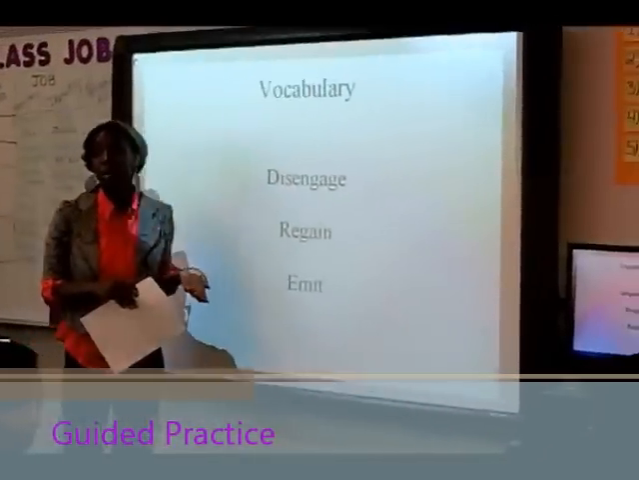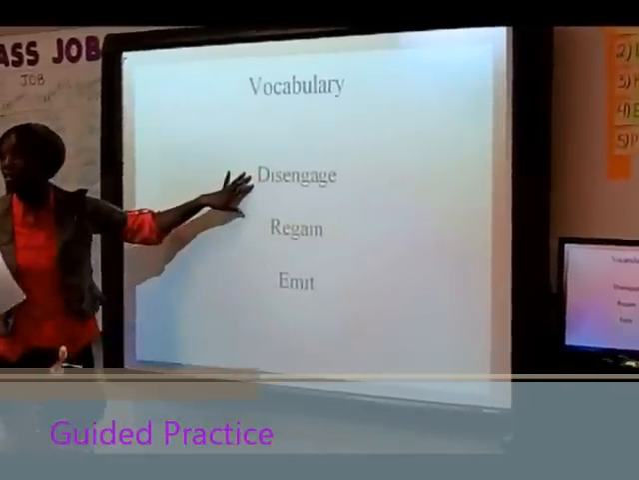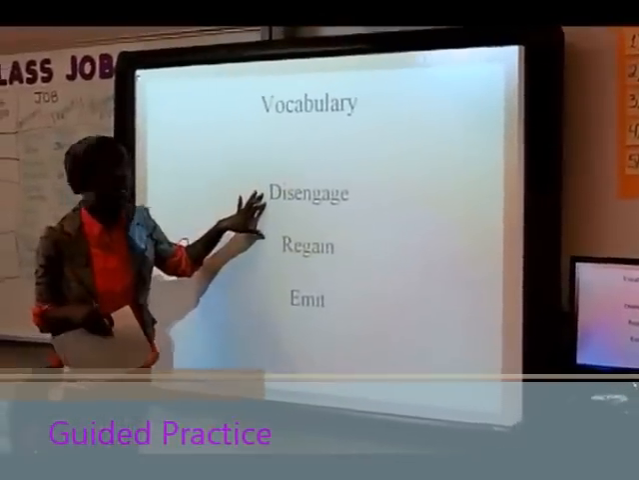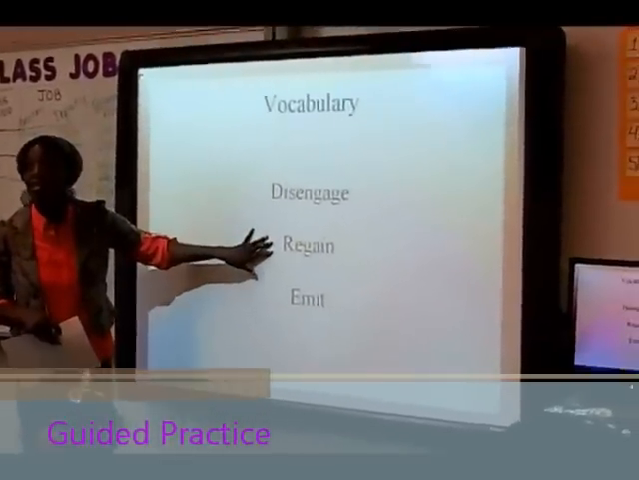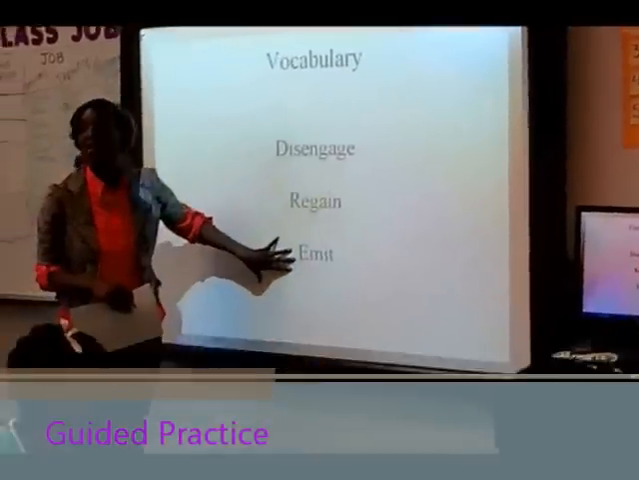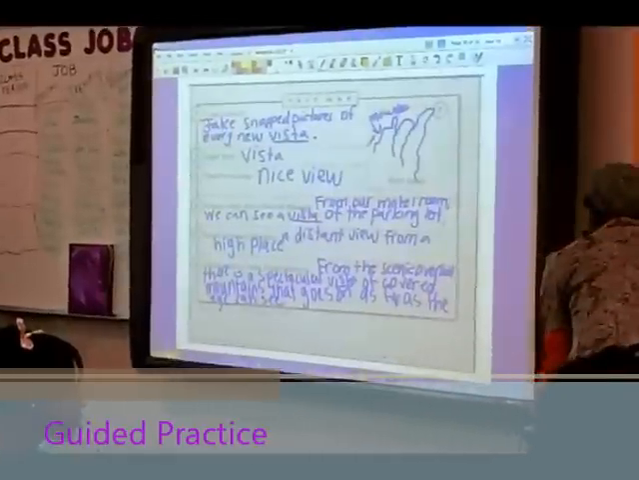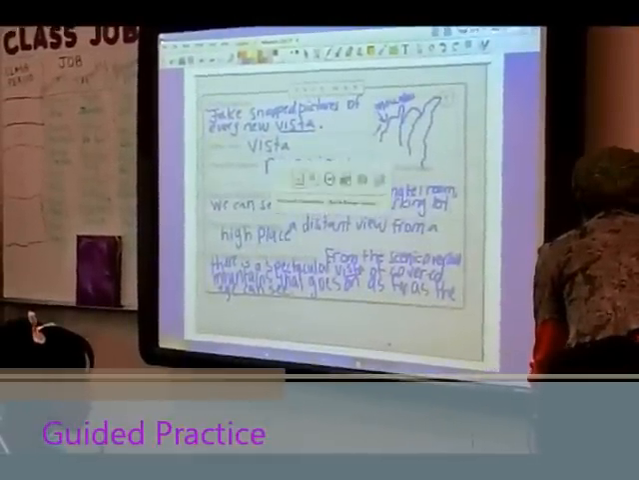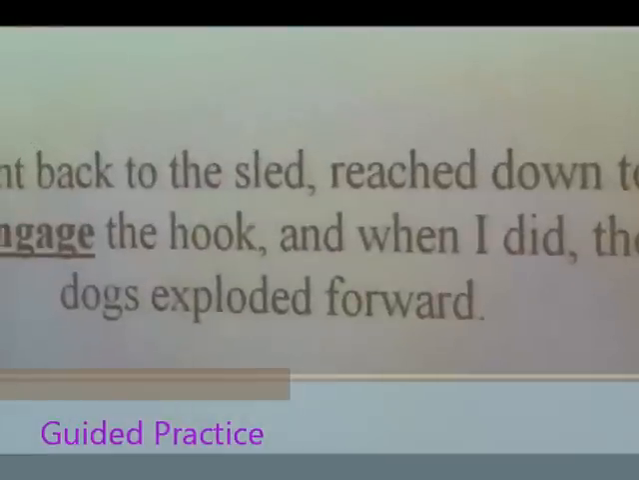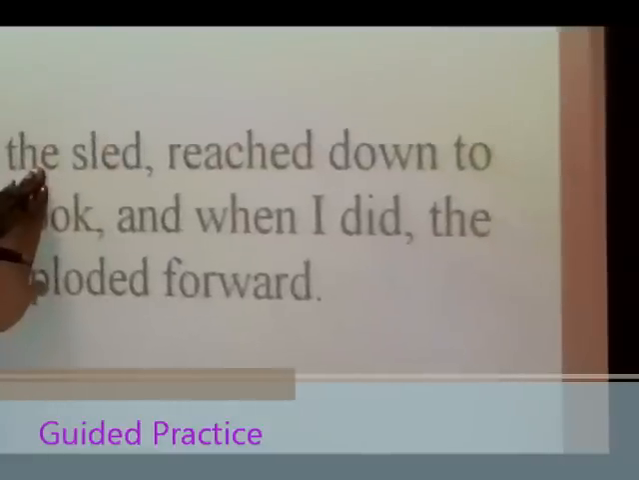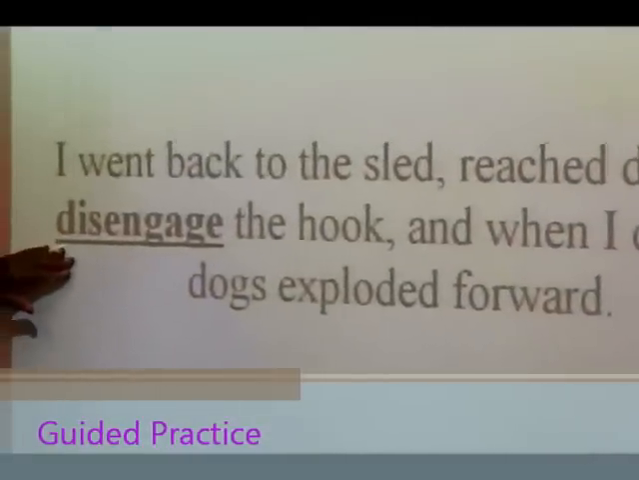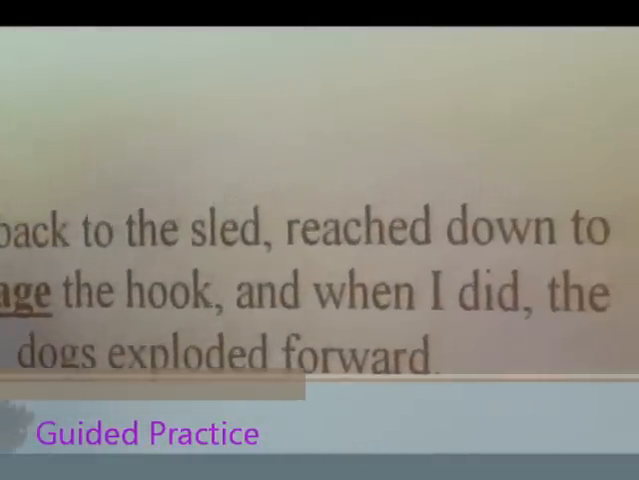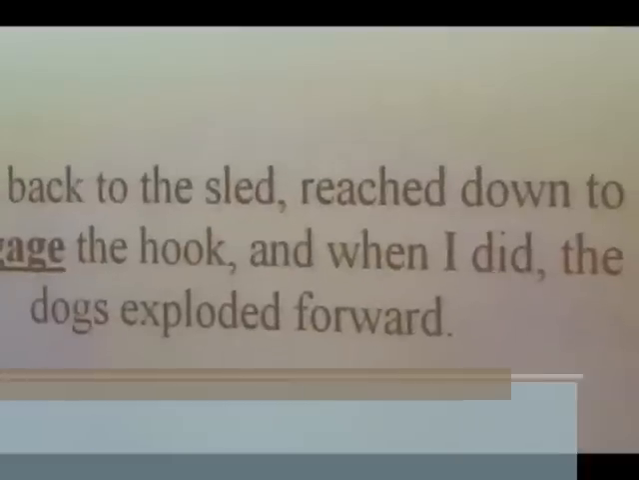Now we'll be creating our own PAVE maps for our vocabulary words: disengage. Can you all repeat it after me? Disengage. Regain. Regain. And emit. Emit. I'll give you your context sentences for each one. I went back to the sled, reached down to disengage the hook, and when I did, the dogs exploded forward. That's our first context sentence from the text.